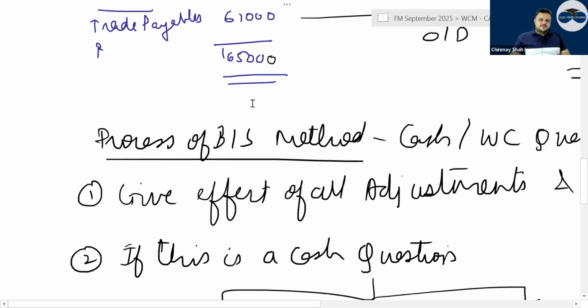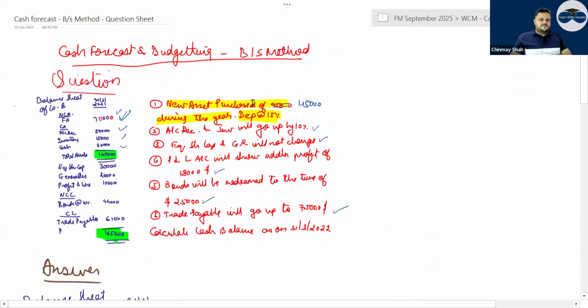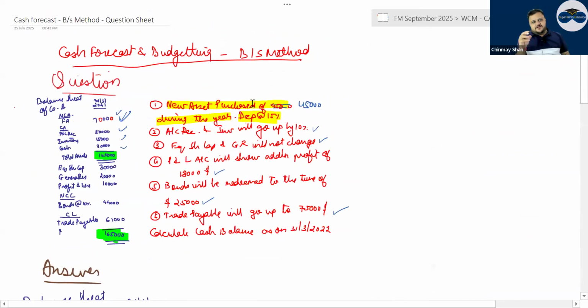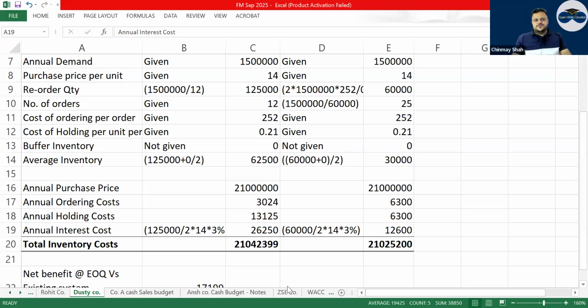Then there is something called the cash budget, the balance sheet method. Have a look. Here generally a balance sheet is given and certain adjustments are given. You have to do the adjustments and find the new balance sheet. You also have the Umais company question, in which the balance sheet is asked. You could do that. It has both the basic and the recent type of question.